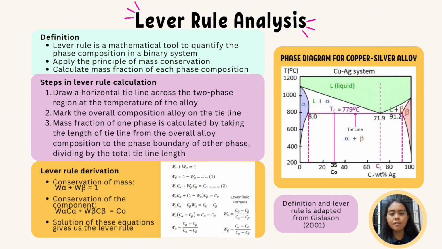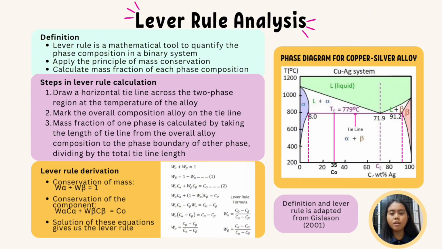alpha plus mass fraction of beta multiplied by composition of beta equal to overall alloy composition. From equation 1, we arrange it to isolate mass fraction of beta on the left-hand side by subtracting mass fraction of alpha on both sides. Thus, it will be the new equation 1. Substitute equation 1 into equation 2, then solve it by algebraic method to obtain the formula of mass fraction of alpha, which is overall composition subtracted by composition of beta, divided by composition of alpha subtracted by composition of